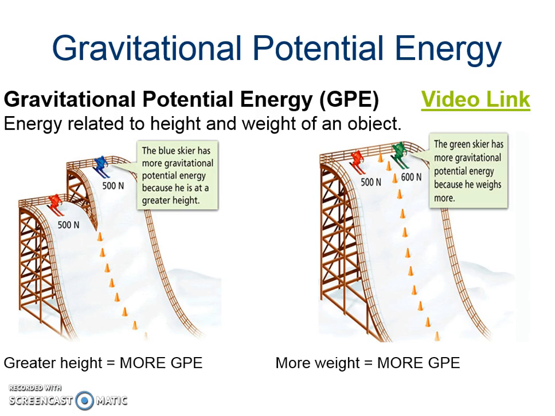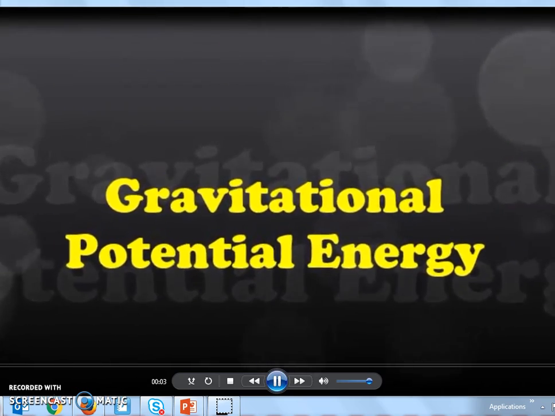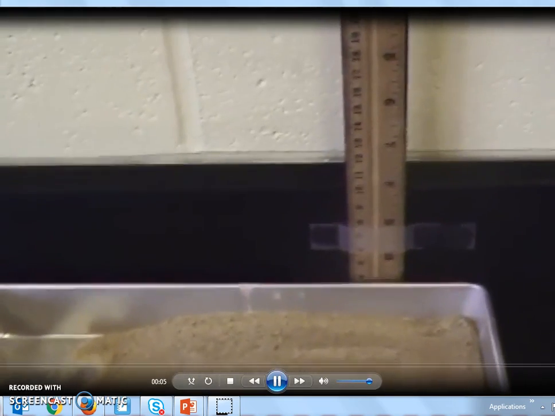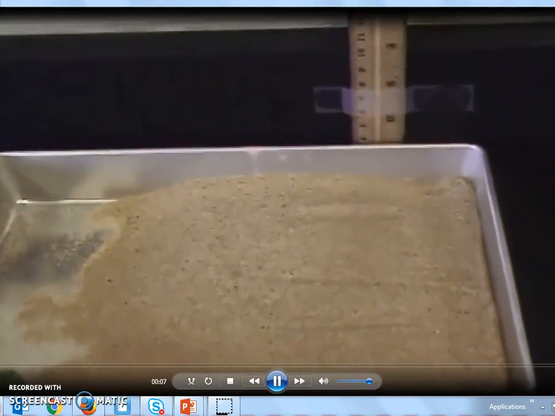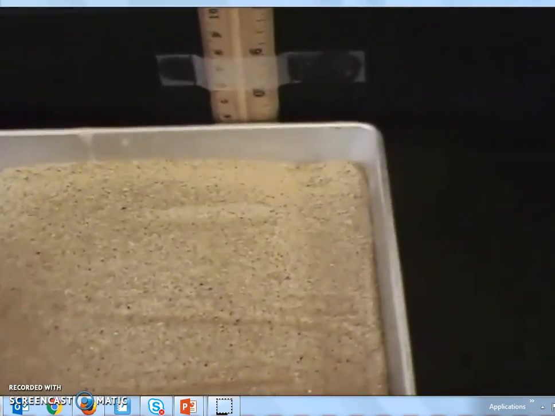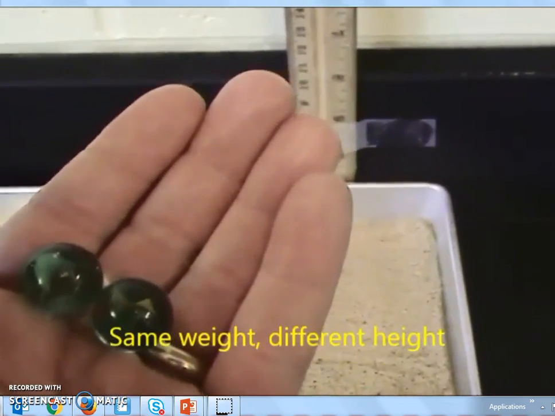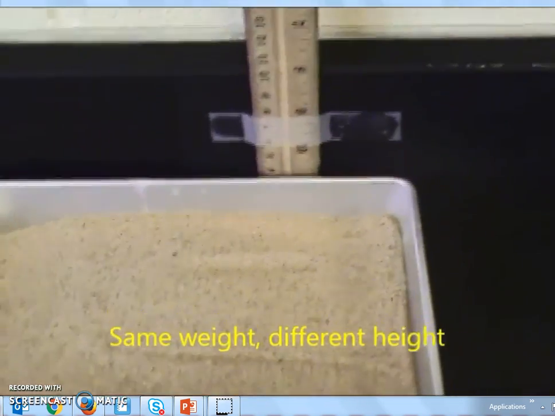Okay? So let's do a quick video link to show you an example of this one. Gravitational potential energy is energy that's related to the height and weight of an object. So let's take, first of all, two marbles. Two marbles that are the same weight, and we're going to drop them from two different heights to see if this is true. So let's take the first marble, and we're going to drop it from a height of approximately 10 centimeters.